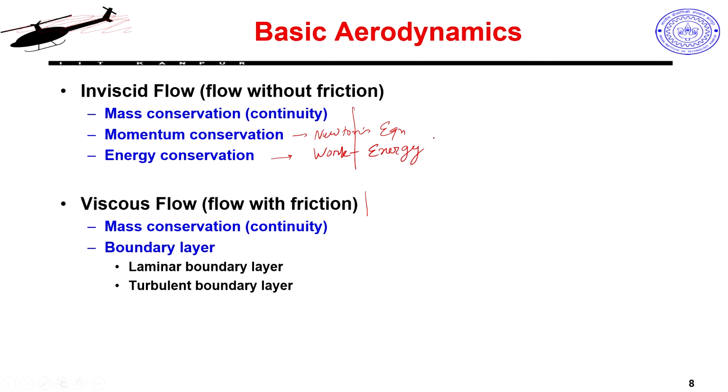And so, when I go to the viscous flow, my mass conservation, which we call the continuity equation, still remains valid and fine, but momentum conservation and energy conservation are not straightforward. Why? Because now it is equivalent to looking at a problem where friction is present. So, your energy conservation is no longer valid, because there will be energy loss because of friction. Same way here I will have losses, and here we now look at these concepts of laminar boundary layer and turbulent boundary layer. What these are we will see a little bit.